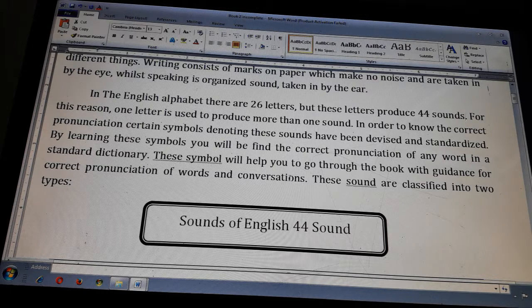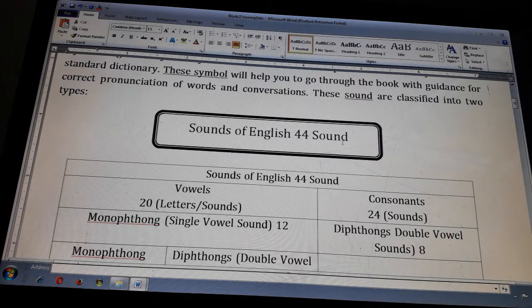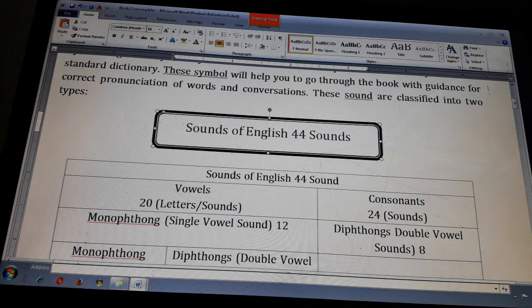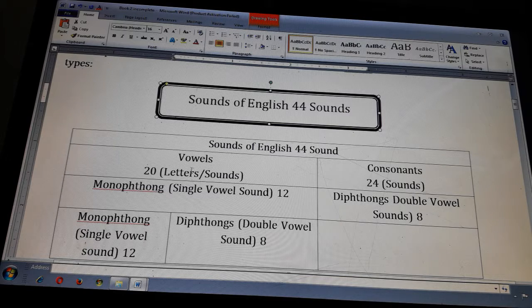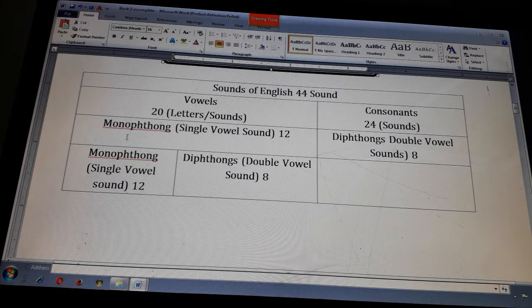These sounds are classified into two types: the 44 sounds of English are the vowel sound and the consonant sound. There are 20 vowel sounds and 24 consonant sounds.